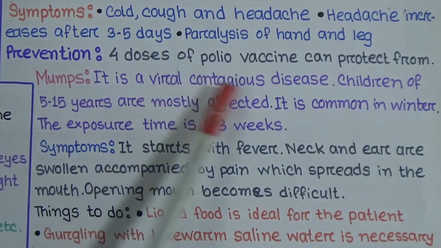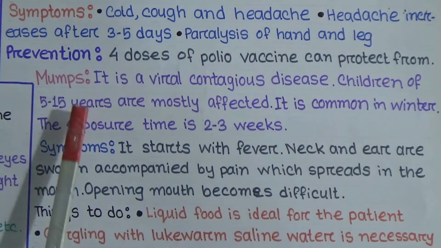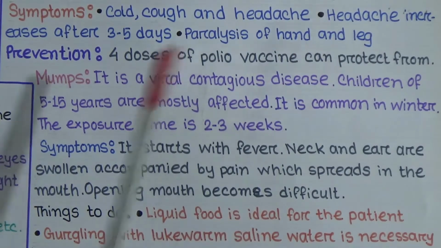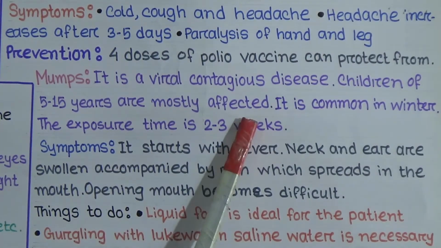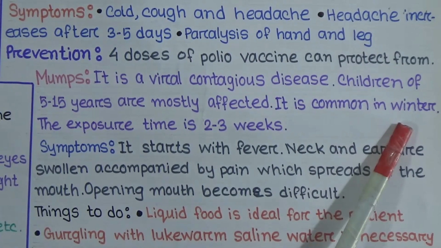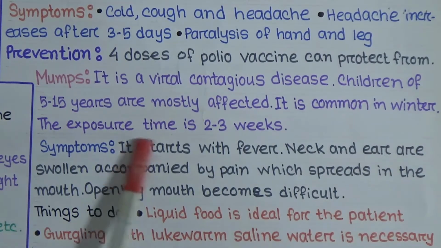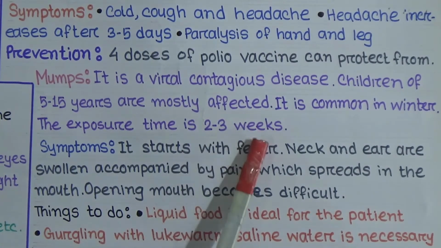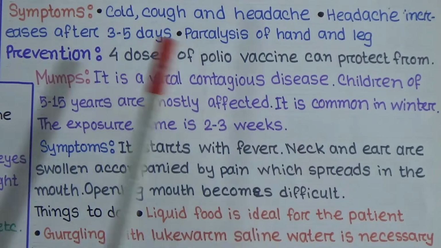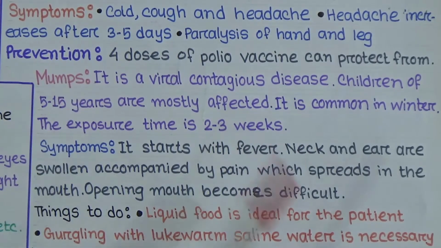It is a viral contagious disease. Children of 5 to 15 years are mostly affected. So who are mostly affected by this disease? Children of 5 to 15 years old. It is a common disease in winter. The exposure time is 2 to 3 weeks. So within 2 to 3 weeks, the symptoms of mumps start to show.